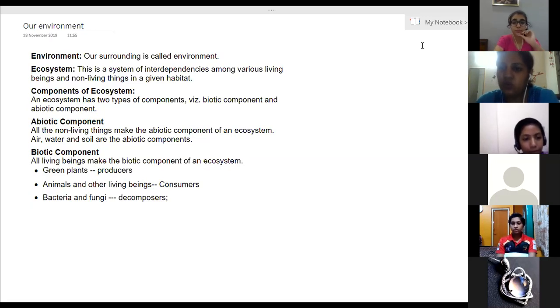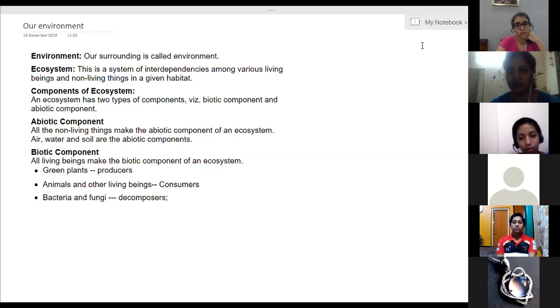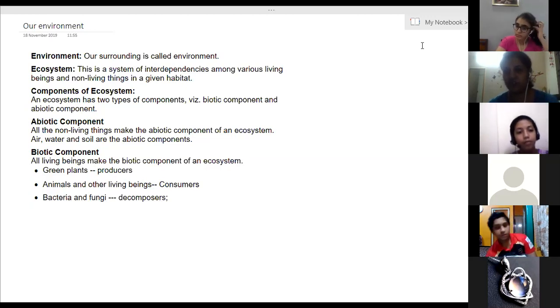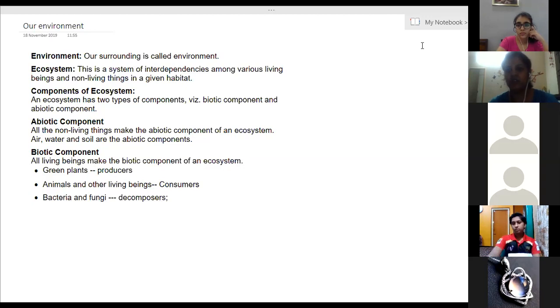Plants use those inorganic substances, that is the non-living things, gases, soil, water, converting that inorganic substance into organic substance, and in the form of organic substance, other living things utilize it for energy formation. So this way, for the sustenance of life, non-living things are necessary, and the amount of non-living things in this environment is constant because of some living factor. That amount remains constant on this earth, which you learned last year in the biogeochemical cycle.